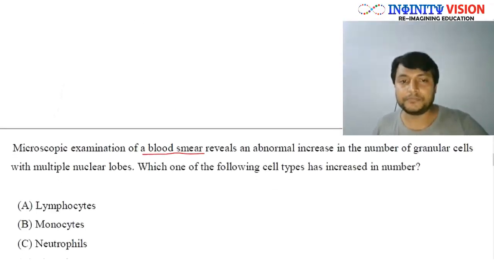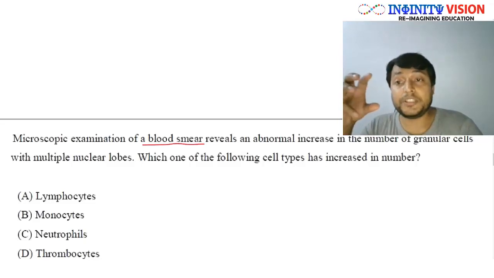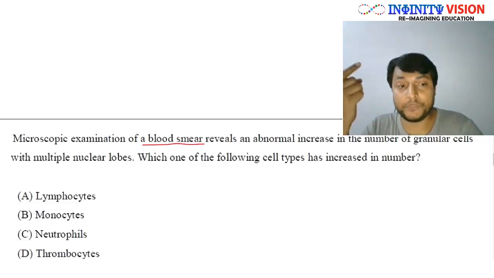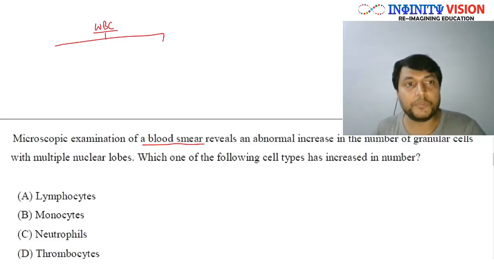Well, first of all, these all are blood cells because it is a blood sample, right? And secondly, these are granular cells, and you know that only the WBC cells have granular cytoplasm. So obviously this will be any one type of WBC. Well, if we see the WBC, that is white blood cell, we find that WBC are mainly of two types: granulocytes and agranulocytes.